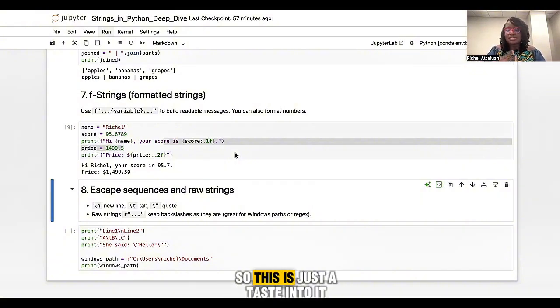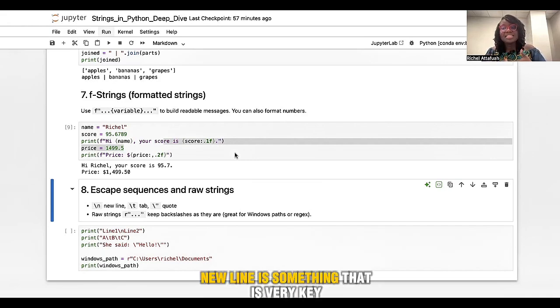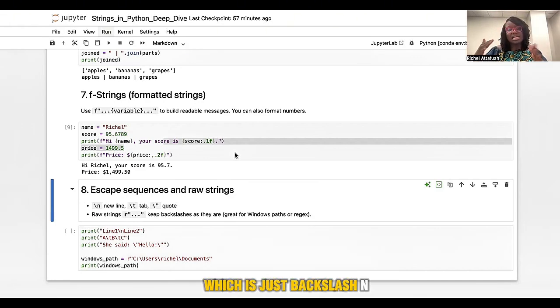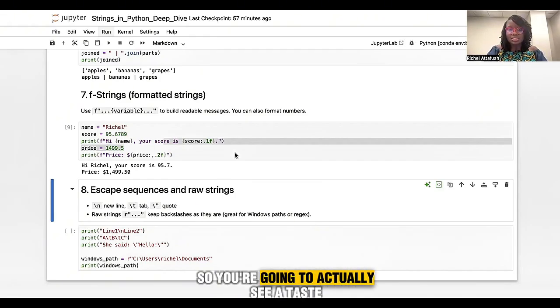So this is just a taste of it. And how to use tab and new line is very key, especially when you're typing your lines of code, so that you know to move to the new line when you get here, which is just \n. So we are going to see a taste of that and see how that works.